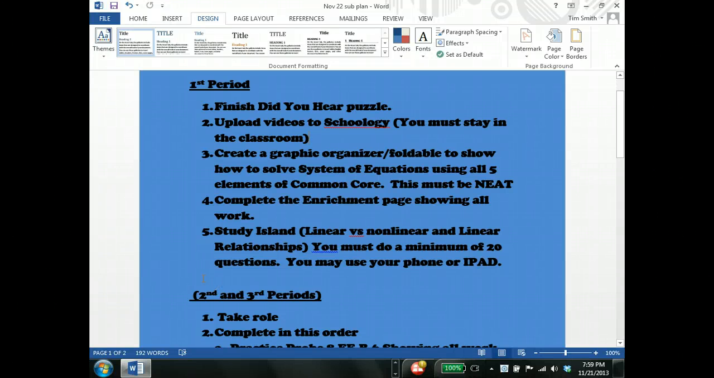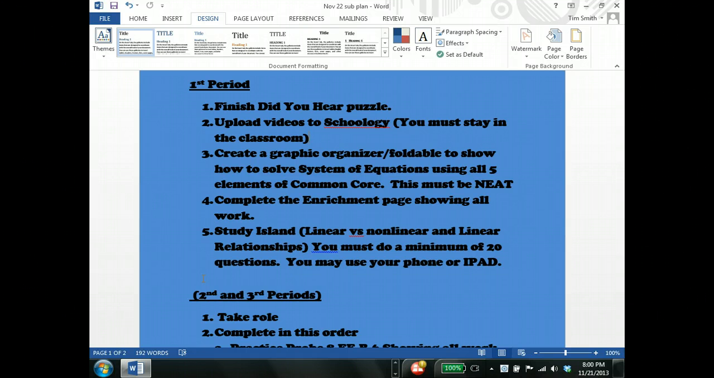First block, your assignments for today while I'm out are the following. You are to finish the antelope puzzle that you started yesterday. When you finish this, turn it into the box, making sure you show all of your work. After that, you're to upload your videos to Schoology.